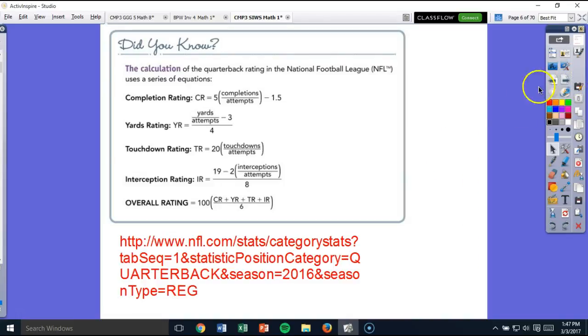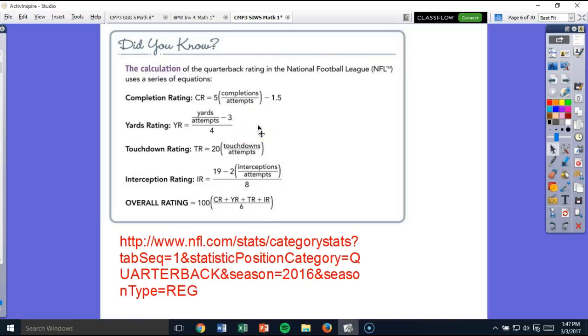Also, if you want some extra credit, we have this Did You Know in your book on page 30. It says the calculation of the quarterback rating in the National Football League uses a series of equations, and it gives you different equations down here, and then it shows you the overall rating and how they calculate that. The CR, you sub all of that in here for CR, all of this in for YR, all of this in for TR, and all of this in for IR. If you want some extra credit, go to this link down here and calculate what the quarterback rating should be.